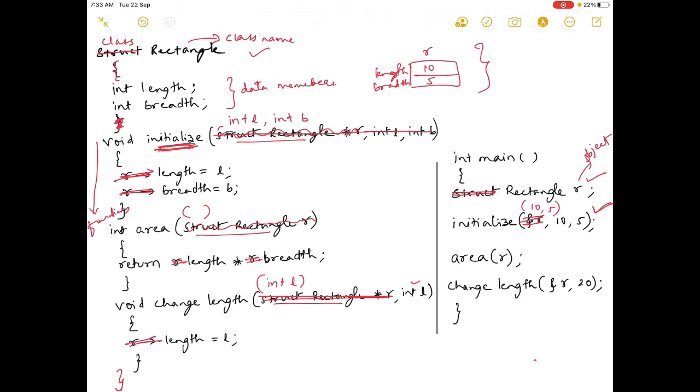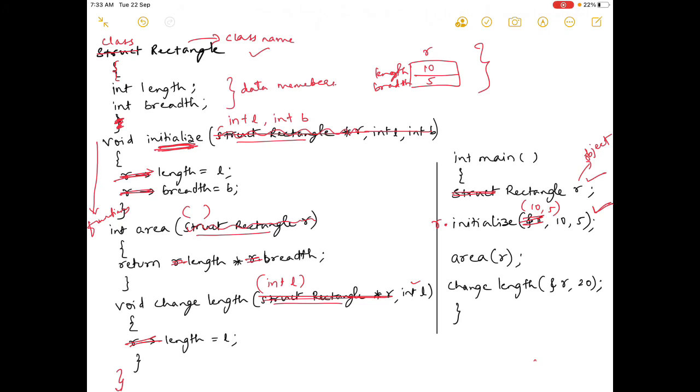So only 10 comma 5 is sufficient. Initialize 10 comma 5. For this to happen, we should not use ampersand r, instead we should use r dot.